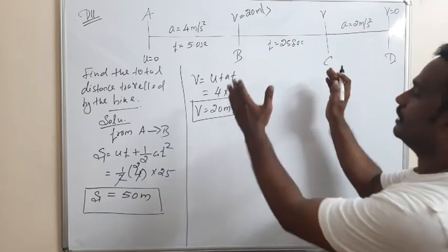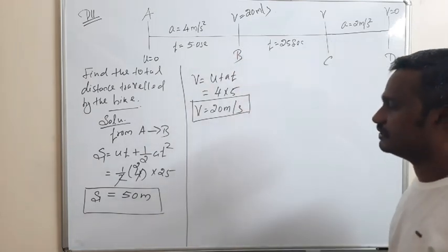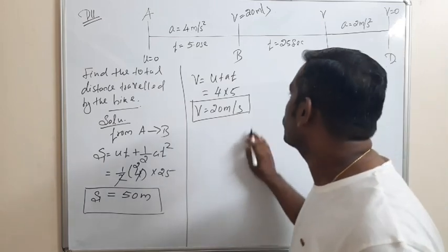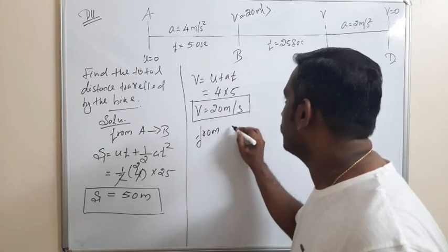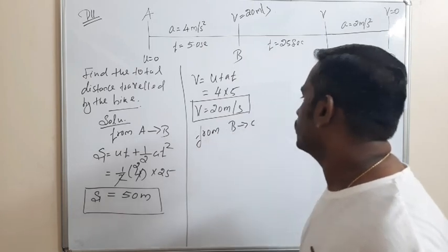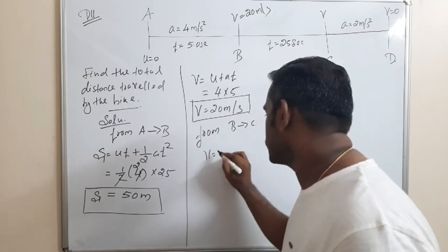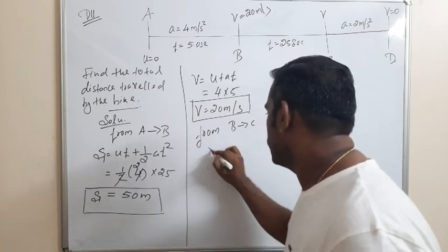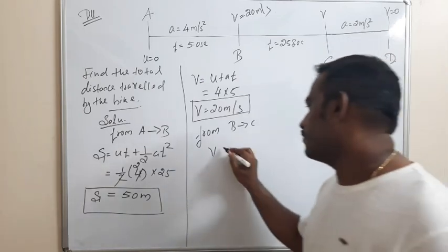After that, for the next 25 seconds, it moves with the constant velocity. How can we find the distance then? Next we consider the motion from B to C. It is a uniform motion, with uniform velocity.